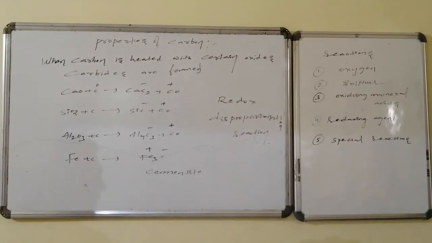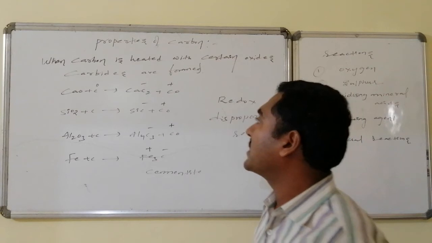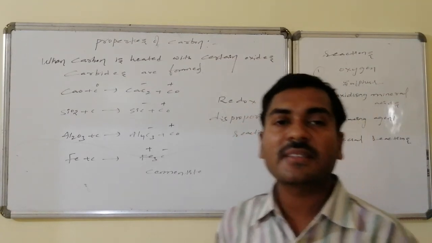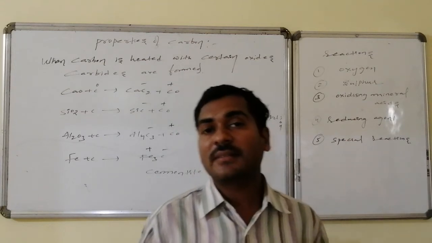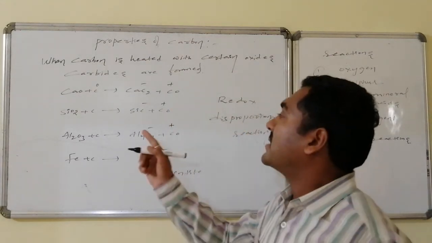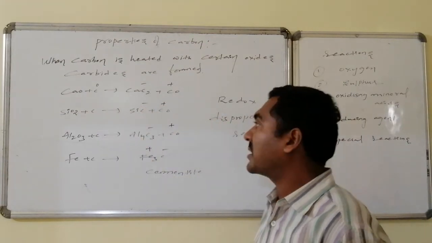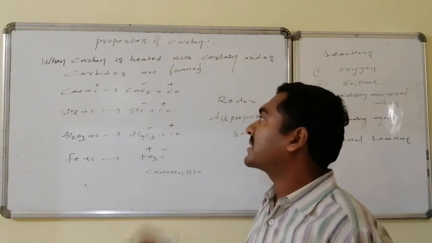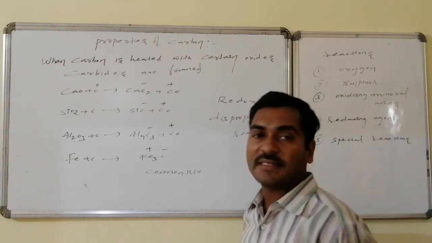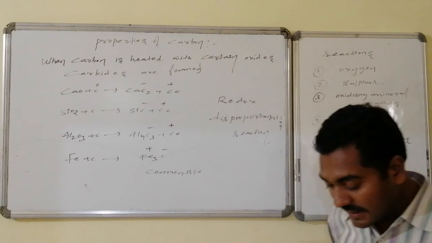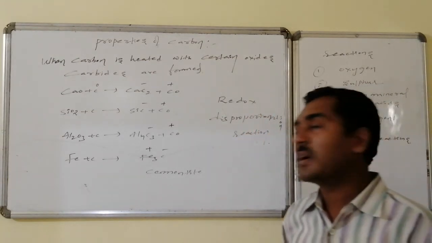Special reactions of carbon. In some cases, with some oxides, especially more electropositive metal oxides, on reaction with carbon, carbide formation takes place. That is a special reaction. Calcium oxide on reaction with carbon leads to the formation of carbon monoxide, followed by calcium carbide. Carbon of 0 state is converted to carbon of minus state in calcium carbide, followed by carbon of plus state as carbon monoxide. Similarly, silicon dioxide leads to silicon carbide, and aluminum oxide leads to aluminum carbide.